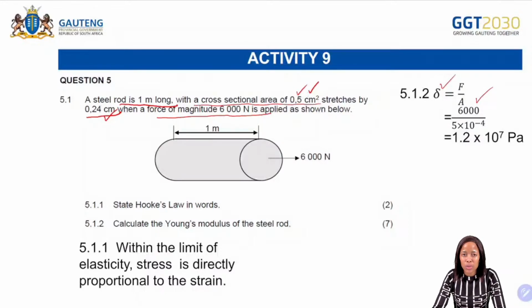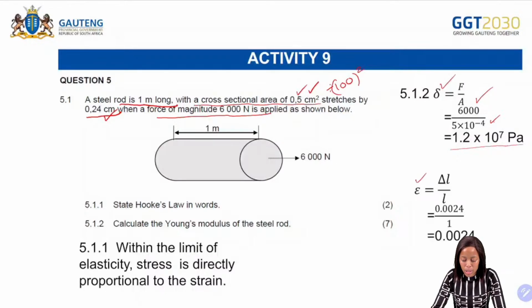So remember, for us to convert from centimeters to meters, what is it that we are going to do? We are going to divide by 100. But now, because we have centimeters squared, it's going to be divided by 100 squared. And that should give us 5 times 10 to the power of -4. So now we then calculate, and that should then give us our answer of stress in pascals.